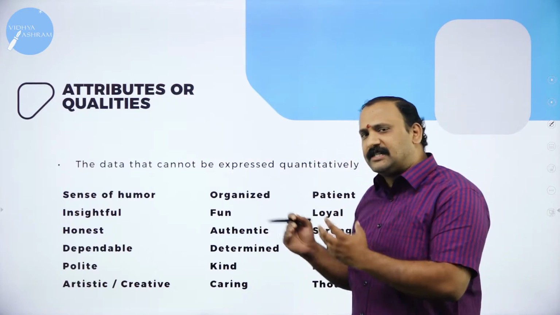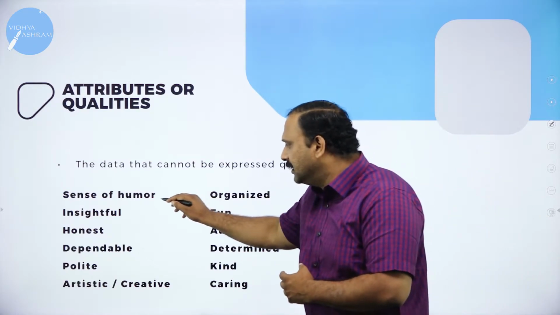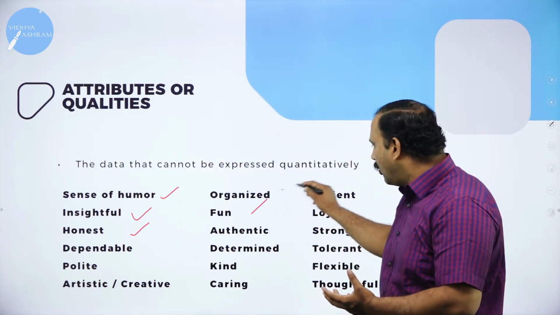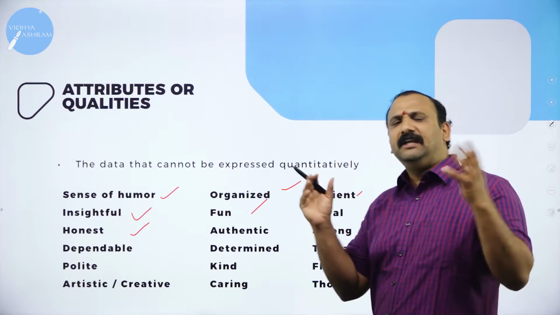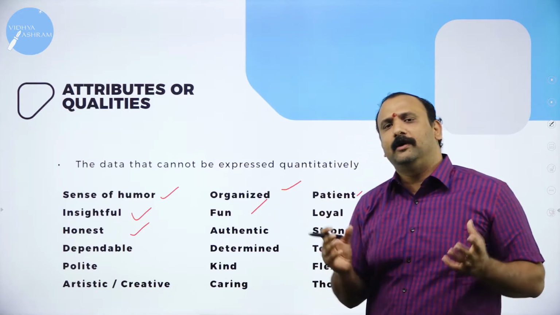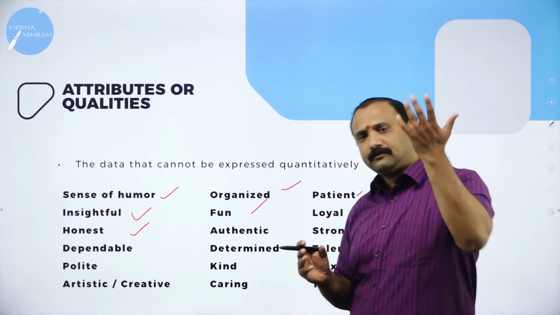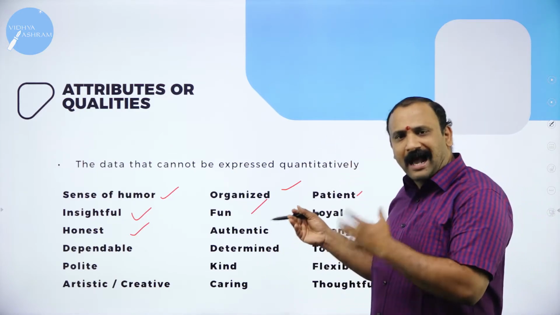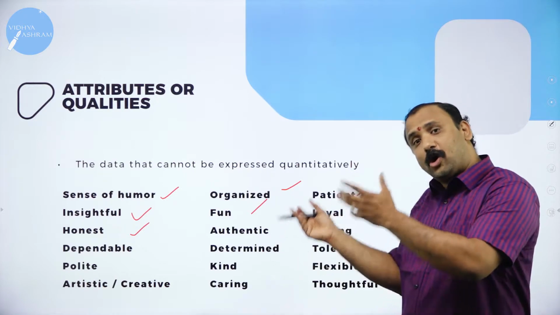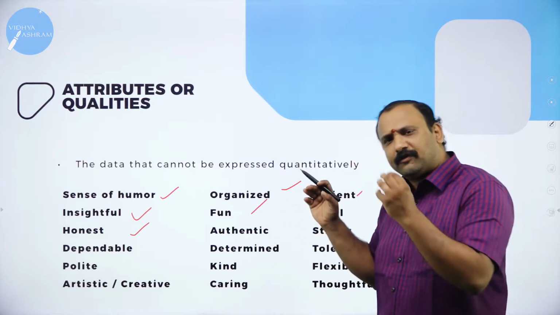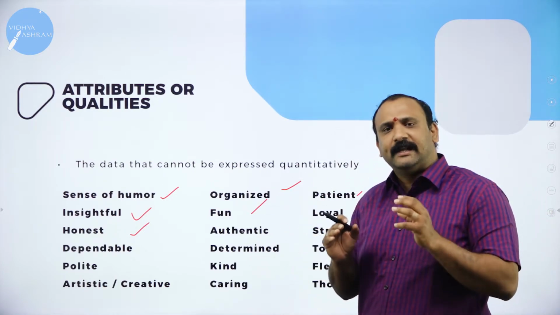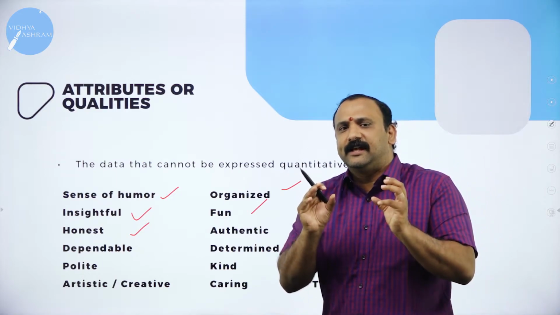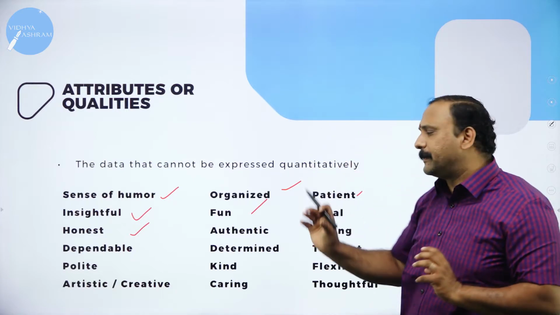Let's start with a very simple factor like sense of humor, insightful, honest, being polite, fun, organized, patient. So there are many kinds of attributes and qualities that we can talk about. In any human being who is born on this earth, he might be having some of these qualities, all of these qualities, or very few of these qualities, but then there would be something that is inbuilt in him, and there are certain things that start developing over a period of time.